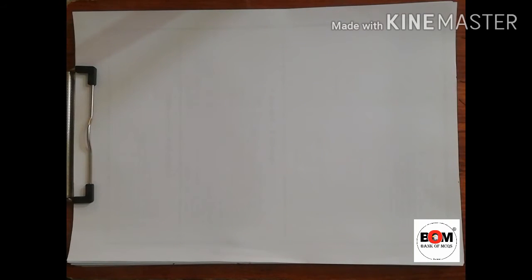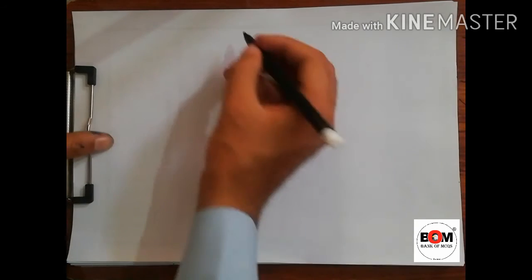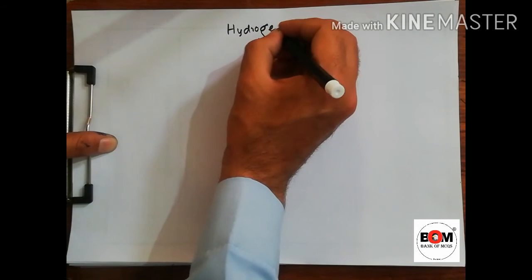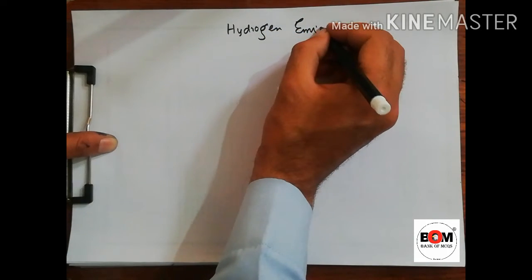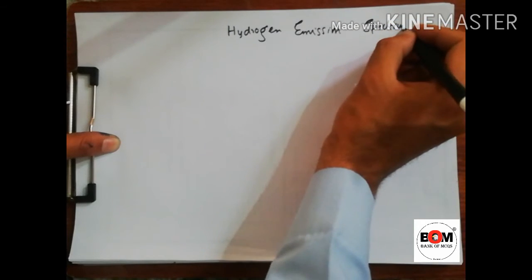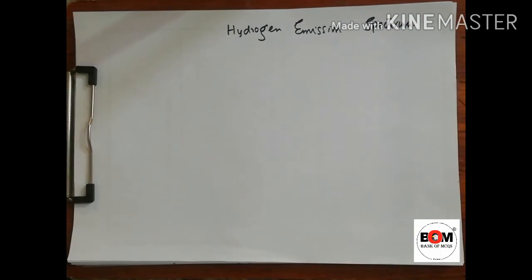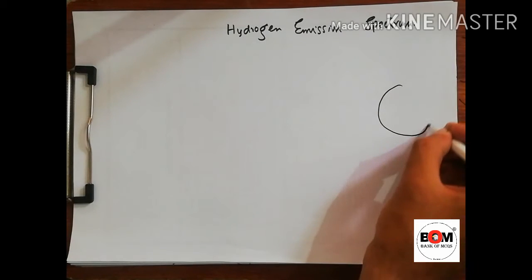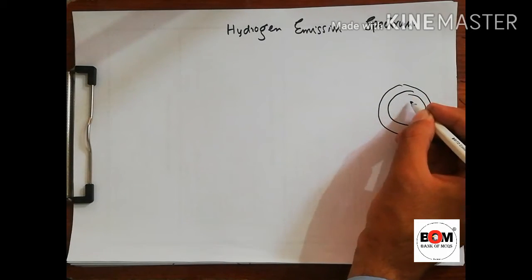The next topic is the hydrogen emission spectrum. For the hydrogen emission spectrum, we have hydrogen gas, and there are many energy levels.